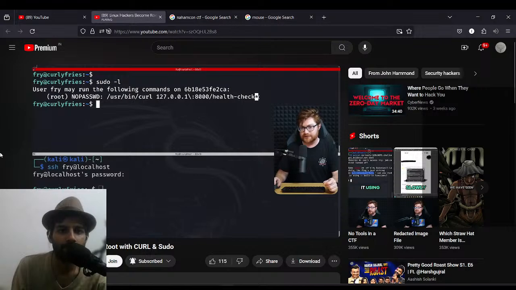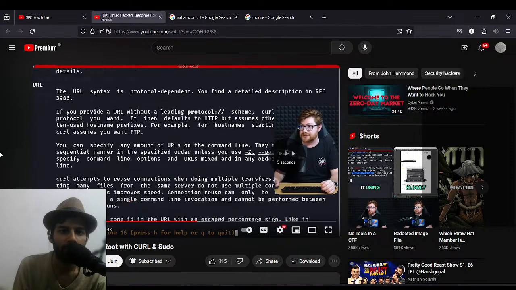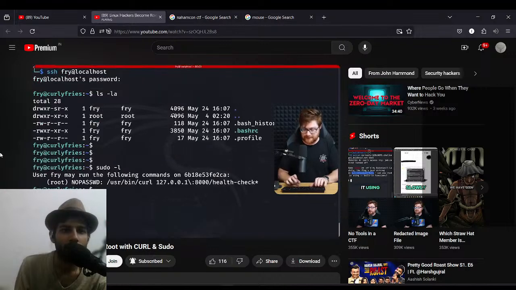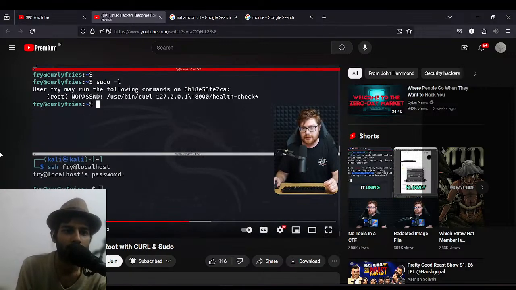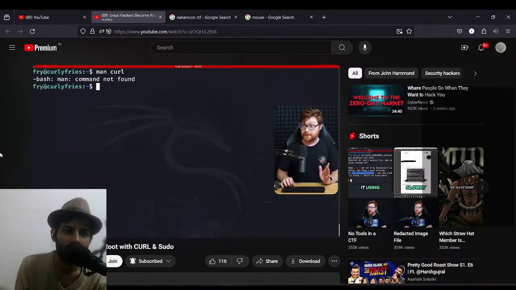Except this time with an asterisk, which means we could supply basically anything else. We could keep adding on to the end of the command, and keep trying to add other arguments or parameters or things we might be able to do. With that, maybe we were to actually take a look at curl.